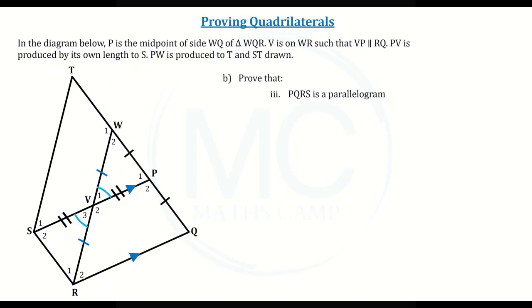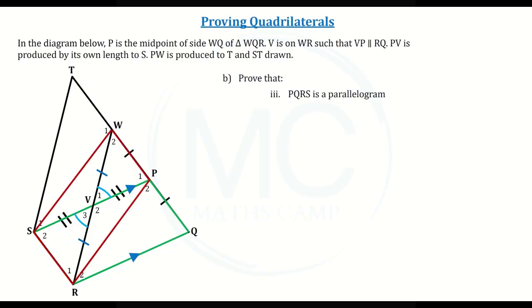Prove that PQRS is a parallelogram. Let's make PQRS green. In PQRS, we don't have any diagonals and we don't have enough information about the interior angles, so we need to consider the sides. Remember that you can use your answer to part 1 of the question to help you solve the next part. We have just proven that SWPR is a parallelogram, so let's redraw this in red.